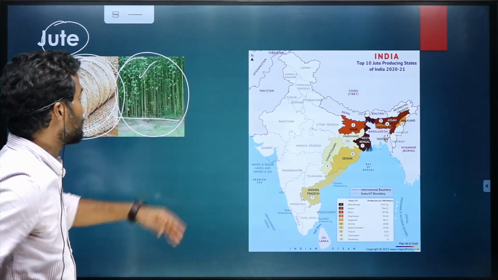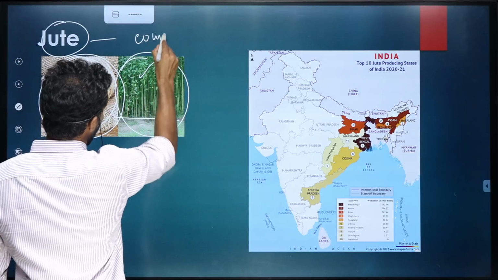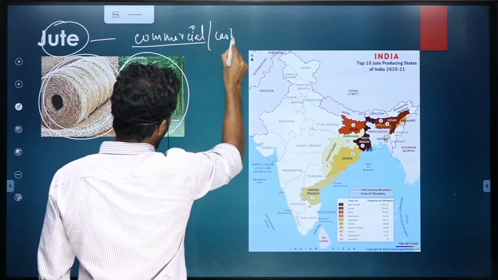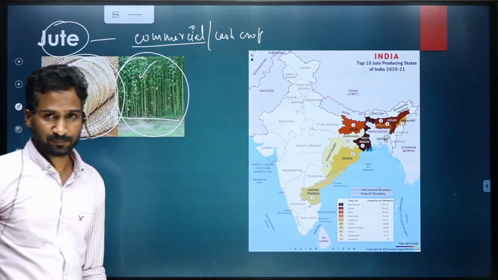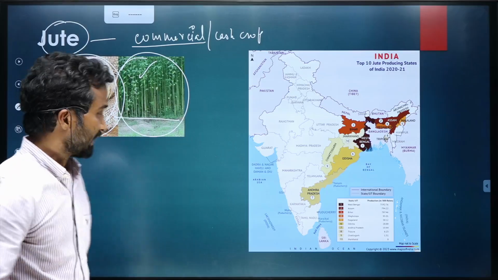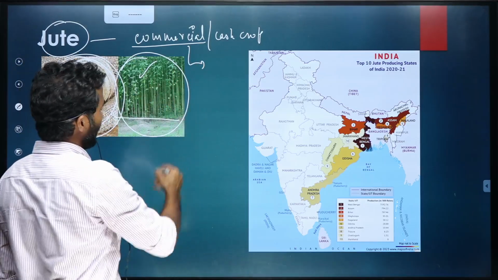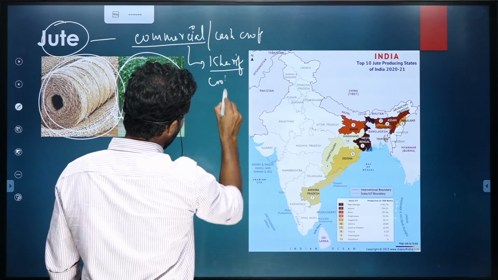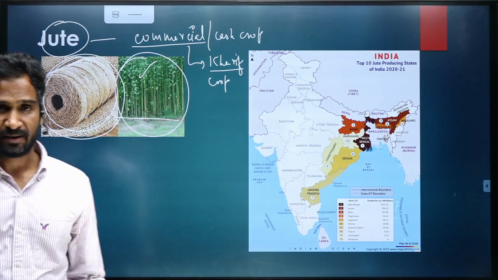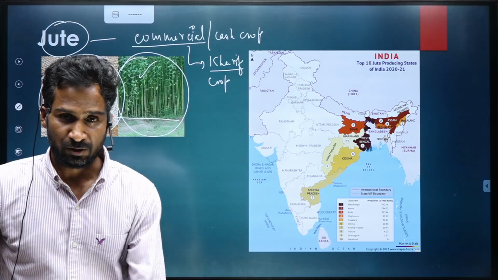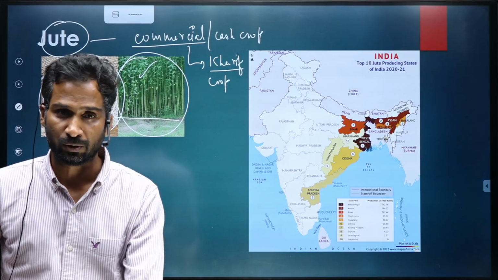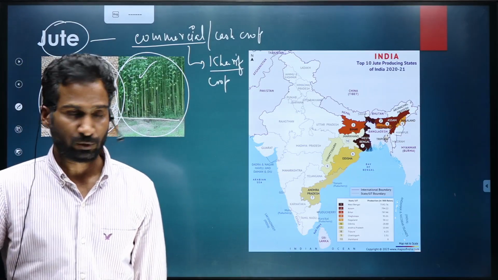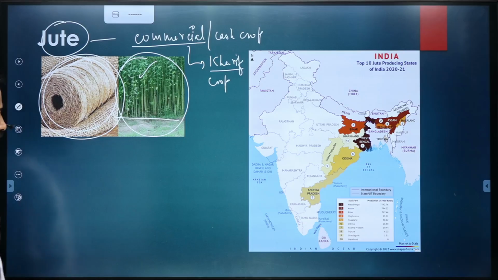So this is the commercial crop. First thing you should know that it has a commercial value. It is a cash crop. Second thing, if you look at this jute, you should know that it is a kharif crop. Kharif means it is sown during the time of onset of the monsoon and gets harvested in the month of September, October. So it is a kharif crop. It is a commercial crop.